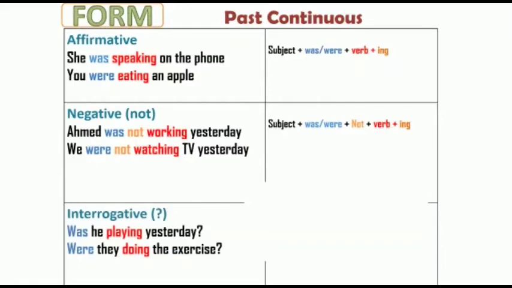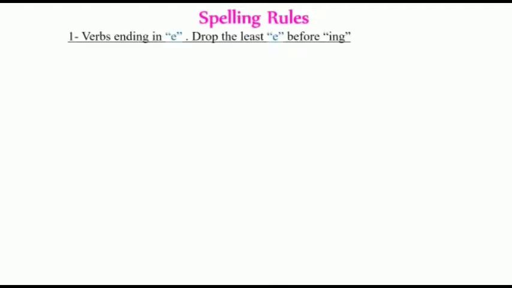In the interrogative form, we say, was he playing yesterday? Were they doing the exercise? Was or were plus subject plus verb plus ing plus a question mark. There are some spelling rules to abide by when adding ing to the verbs. The first one is verbs ending in e, drop the last e before ing. For example, write becomes writing without the last e, as you can see. Take becomes taking, we drop the last e.